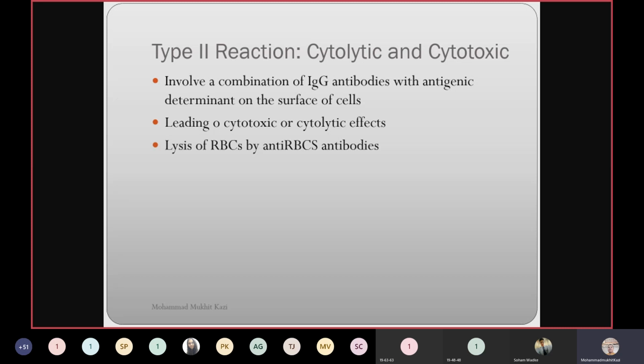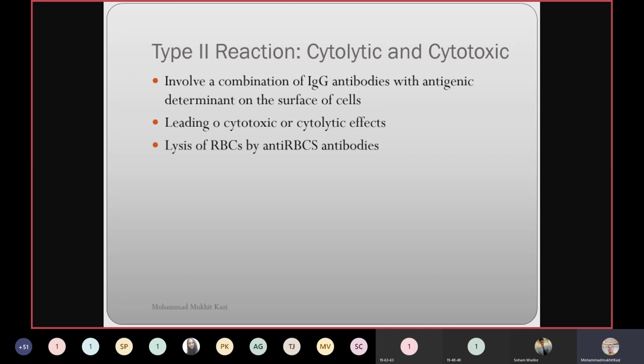Type 2 reaction, cytotoxic and cytolytic. There is an involvement of a combination of IgE and IgG antibodies with antigenic determinants on the surface of cells, leading to cytotoxic or cytolytic effects. Lysis of RBCs by anti-RBC antibodies is an example.